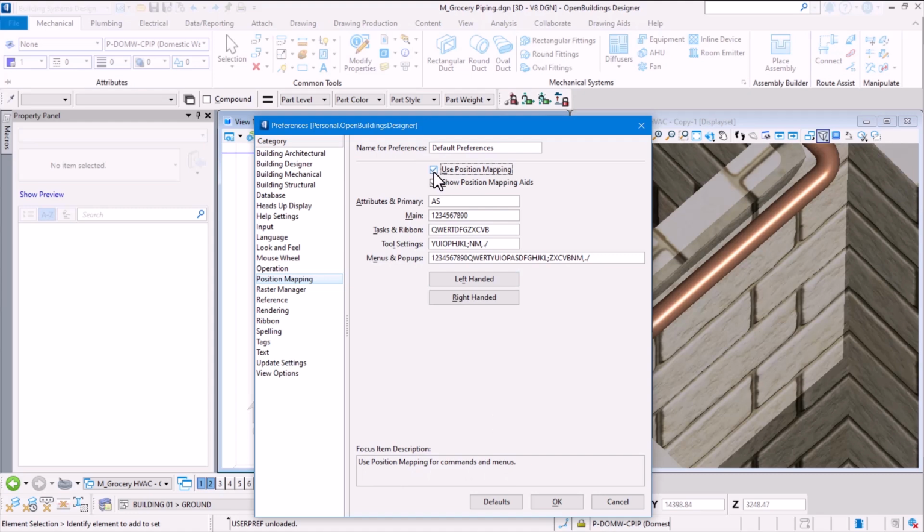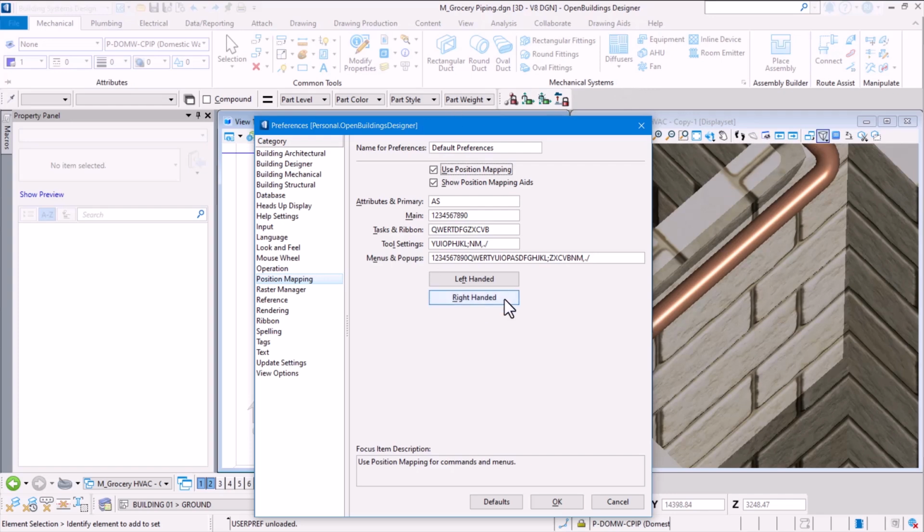I would go with the default settings here, where we will start using the position mapping, and we will also want to see the position mapping aids in the layout. What does this mean? This means in the ribbon, at the end of the group name, you will also see the keyboard shortcut that is available for that particular group.